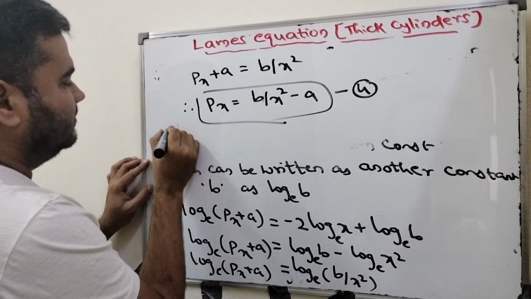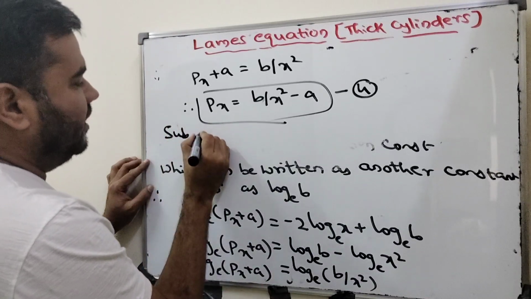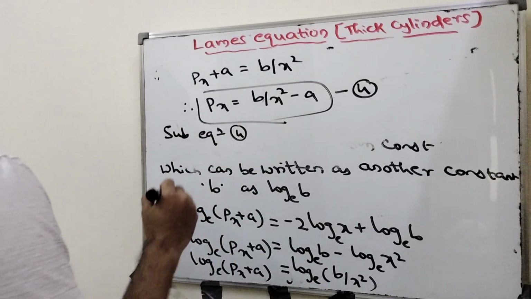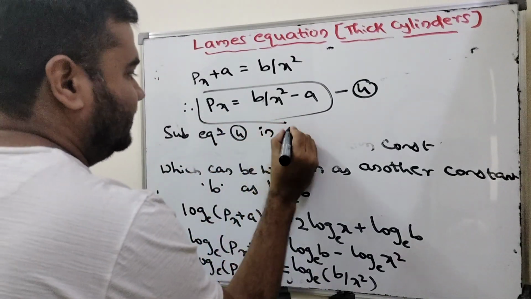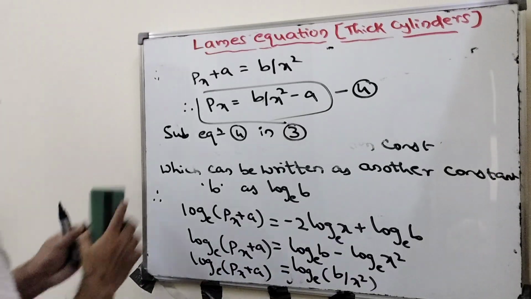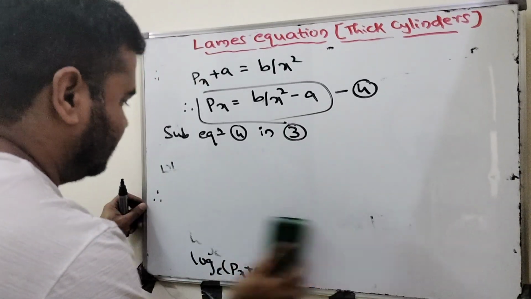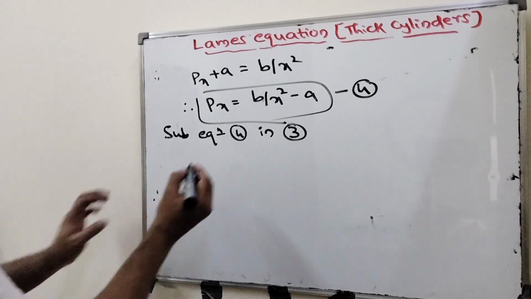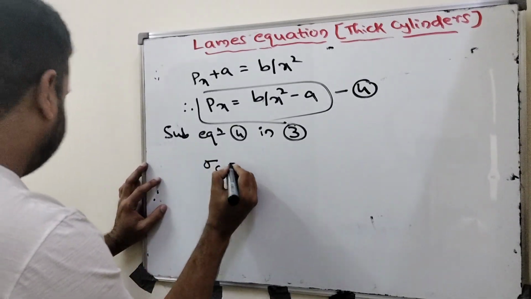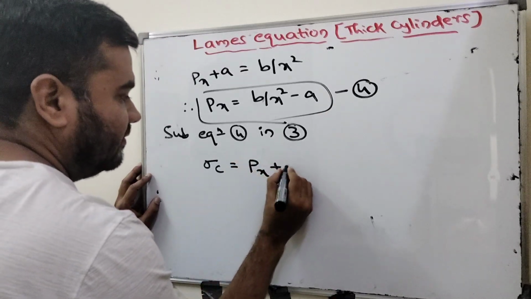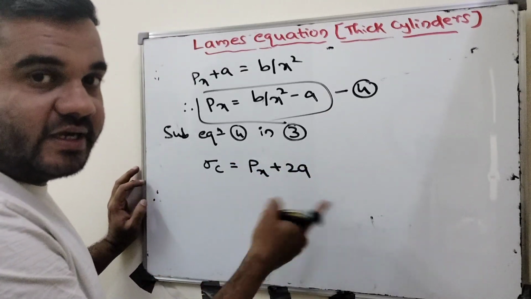Now substitute equation 4 in equation 3. What is equation 3? You just check it. Equation 3 is the circumferential stress: sigma c equal to p_x plus 2a. Before, I gave this equation as equation 3.